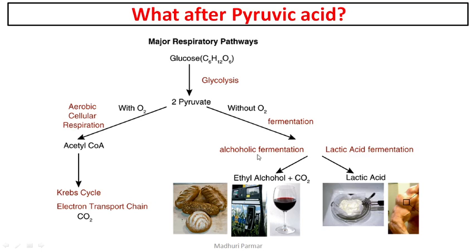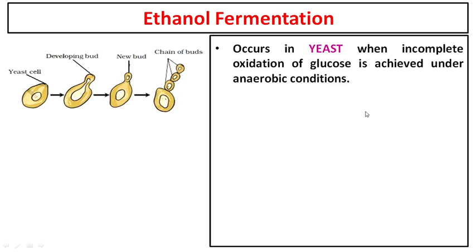In yeast you see alcoholic fermentation, that is, it makes alcohol from pyruvate. The second type is called lactic acid fermentation, in which it makes lactic acid. Mostly your muscles make lactic acid in absence of oxygen. Let us look at this one by one.